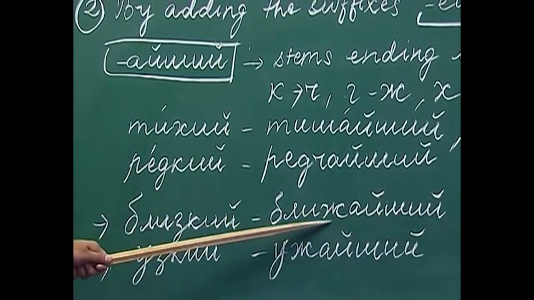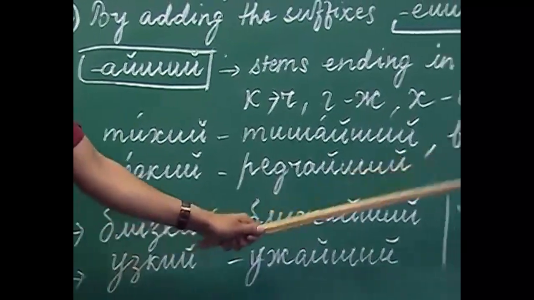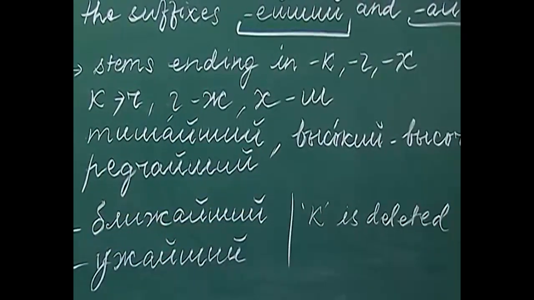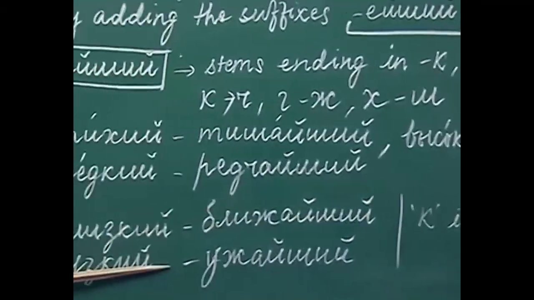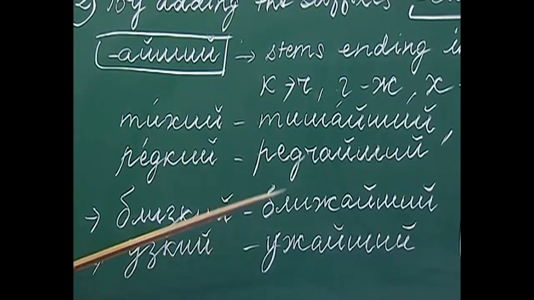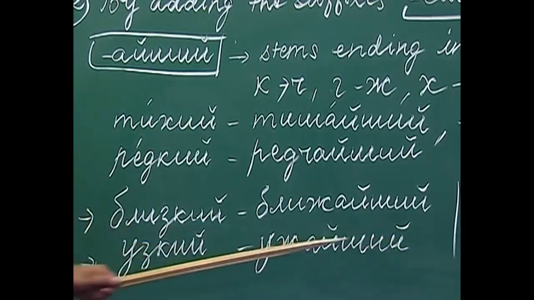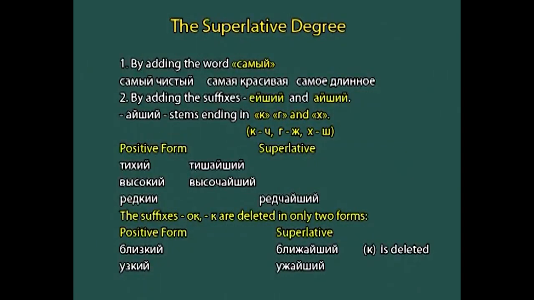Here as you can see, this z has changed to zh, but we have deleted the consonant k. And uski. Uski means narrow. From uski we derive the superlative degree uzh-I-she. Again here also we are deleting the consonant k. So, these two instances you have to remember while forming the superlative degree.